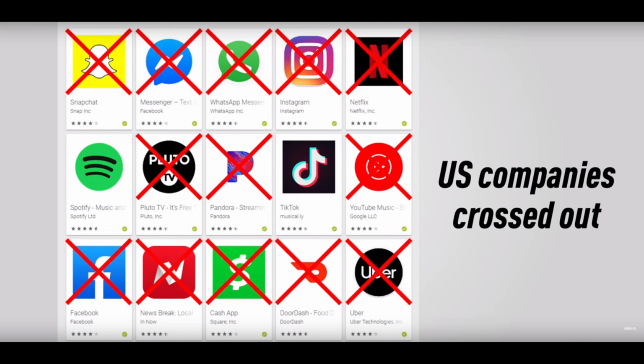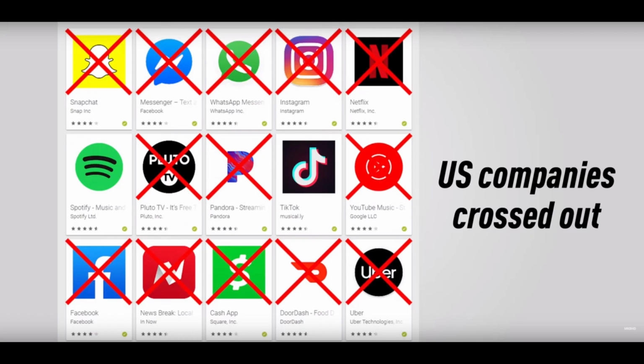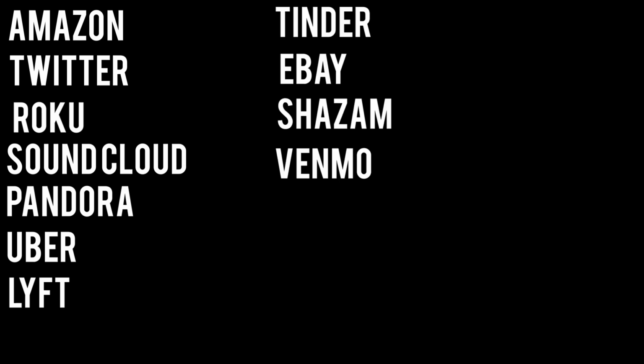Facebook is a US company also, so Huawei would get no regular Facebook app, Messenger, WhatsApp, or Instagram. Microsoft is out too, which means no Office, no Skype, or OneDrive. We could probably build a top 20 App Store list with the other US companies like Snapchat, Netflix, Hulu, Amazon, Twitter, Roku, SoundCloud, Pandora, Uber, Lyft, Tinder, eBay, Shazam, and Venmo.